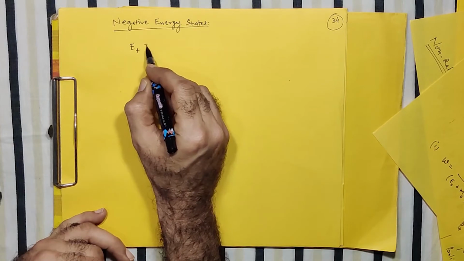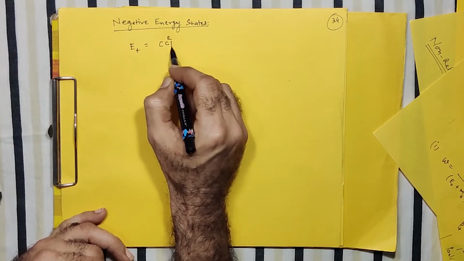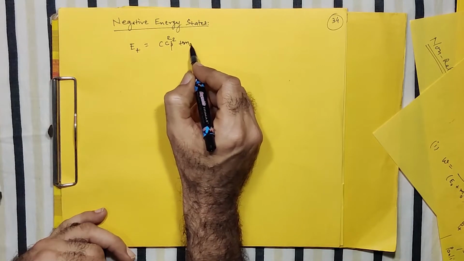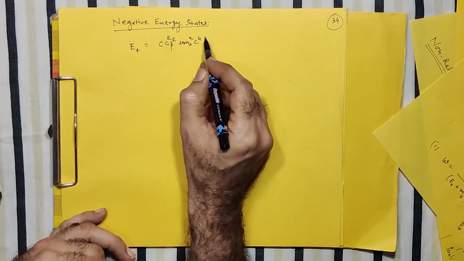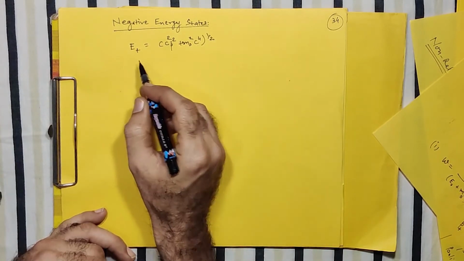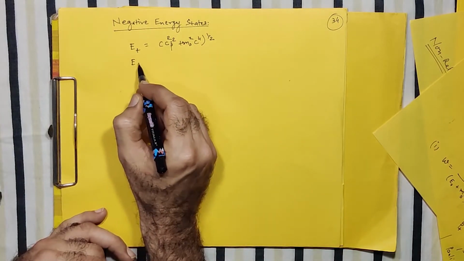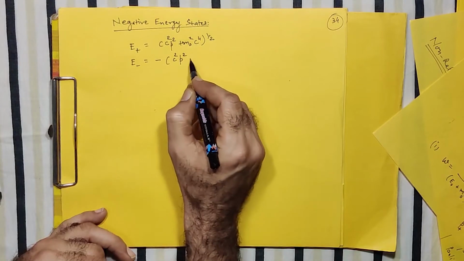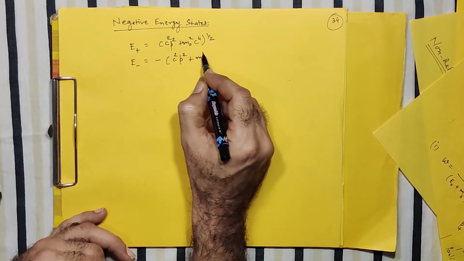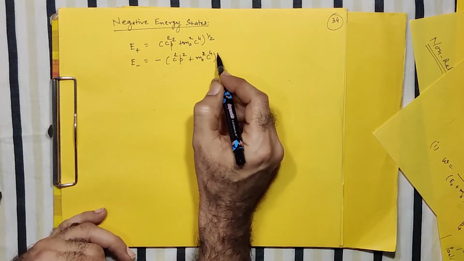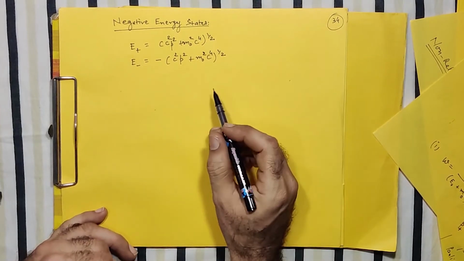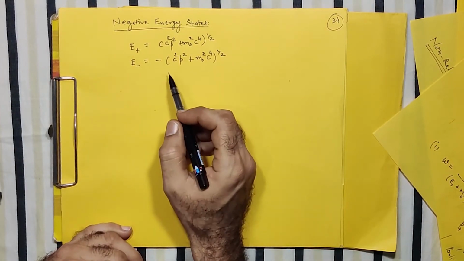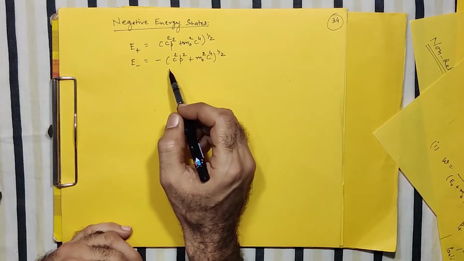This E plus, which we had written as (c²p² + m0²c⁴) raised to half, and if you use the other solution, that is E minus, it is the same but with the opposite sign. So we have observed that the energy of a highly relativistic Dirac particle can be plus or minus.